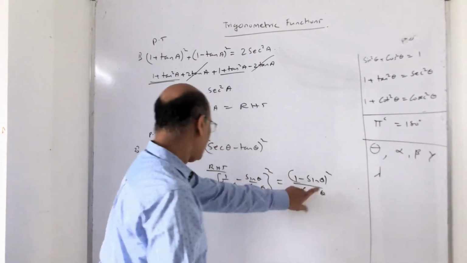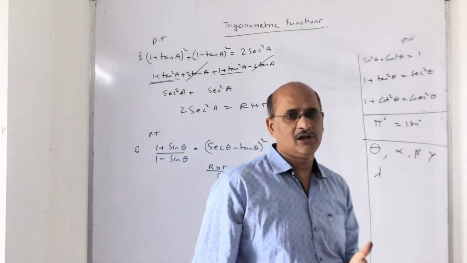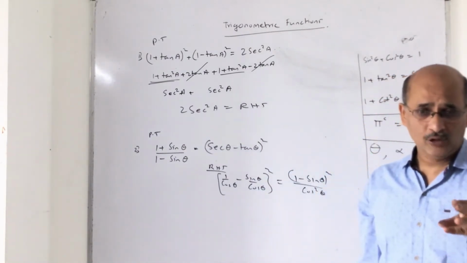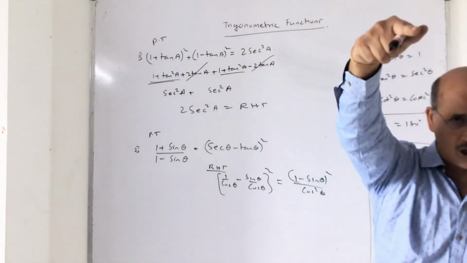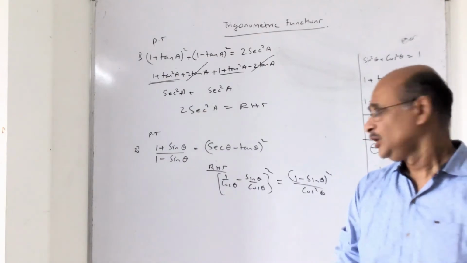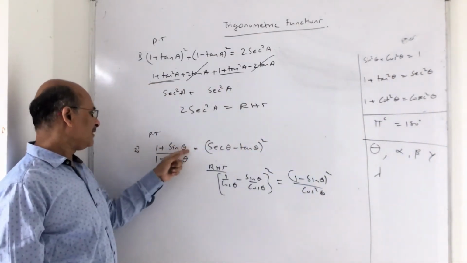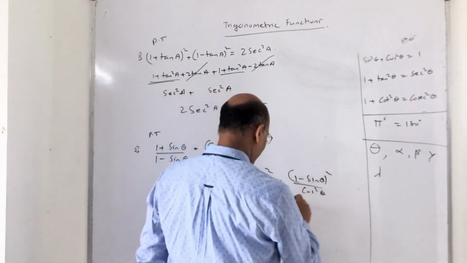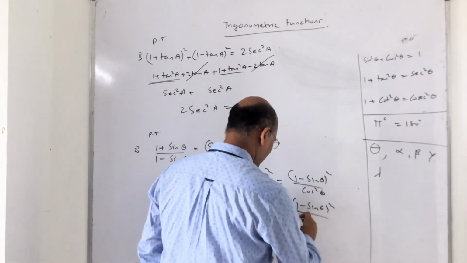Now compare it. As you go on with proofs, children, I always tell the children after 2 or 3 steps, try to look at what you exactly have to prove. Otherwise you will of course reach the same destination, but you will keep moving on and moving on, and increase your wastage of time. Now if you look at the proof, I will prove 1 plus sin theta upon 1 minus sin theta, correct? So this cos square theta I can write as 1 minus sin square theta.